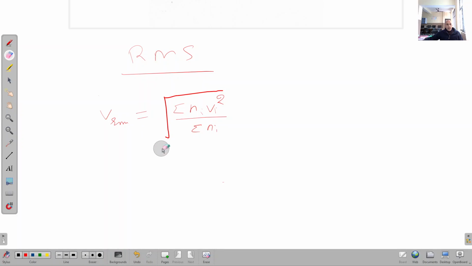But to derive this expression, first of all we have to solve for v_rms square, and then after that we can further take the square root. So again, now v_rms square. Clear?